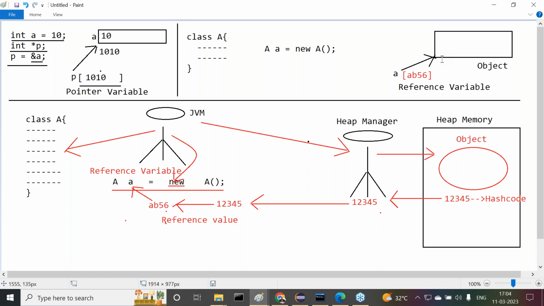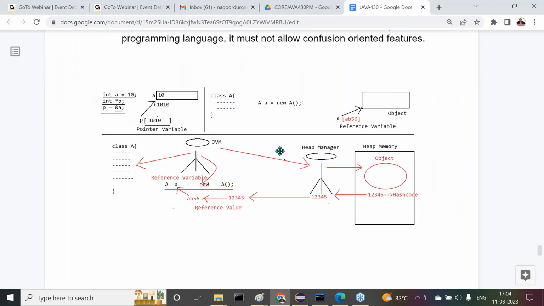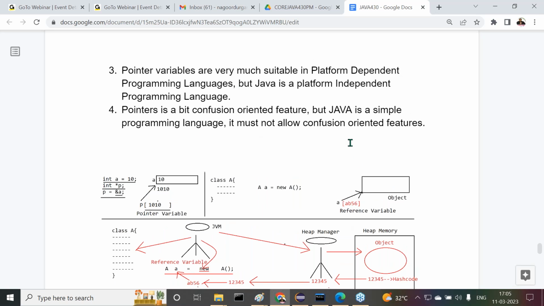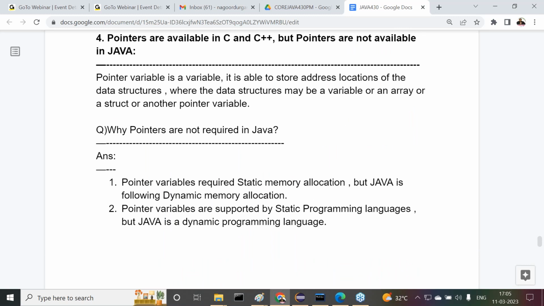Now confirm to me, are pointers available or not available in Java? Come on guys, now I need to create documentation for this, no? I copied the diagram here, but written documentation I have to create about this process. Because of this reason only, pointers do not exist in Java; they are not suitable in the case of Java. That's why pointers are not available in Java, but pointers exist in C and C++. Clear? All of you are getting clarity on this, no?